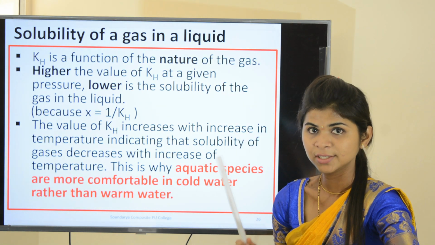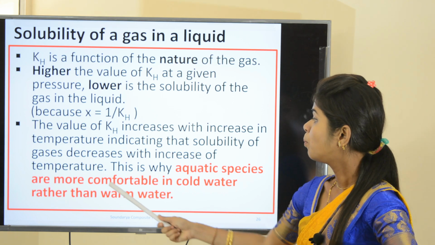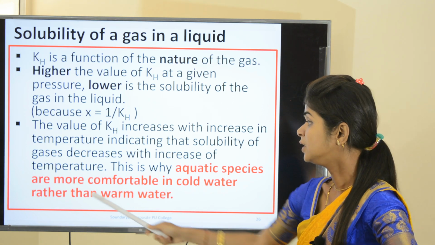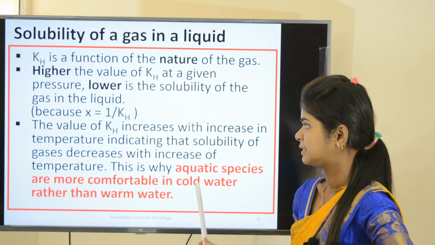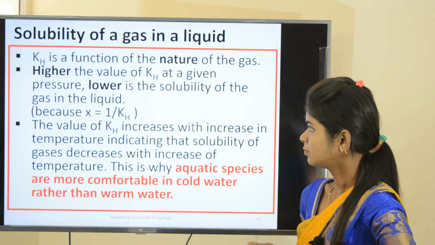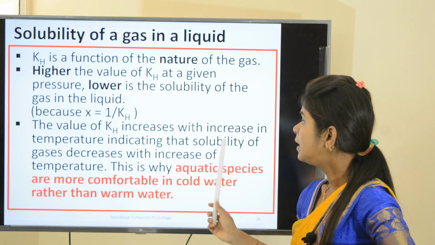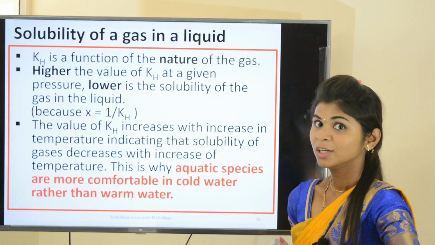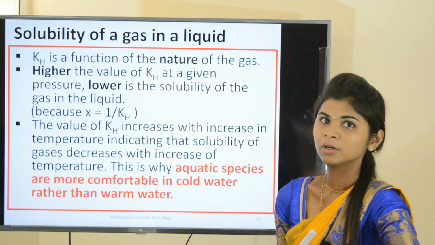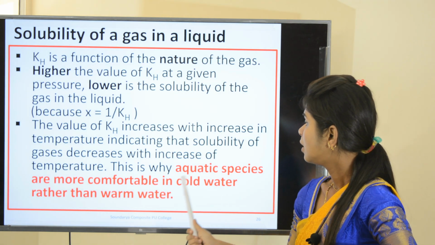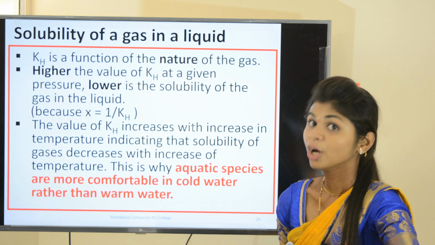And a very important thing, that is the reason why aquatic species are more comfortable in cold water rather than warm water. Because in cold water the temperature is less, so what happens to solubility when the temperature is lower? Solubility increases, right? So solubility increasing means particularly dissolved oxygen is more soluble in water. So in cold water aquatic species are more comfortable because the solubility of the gases is more.